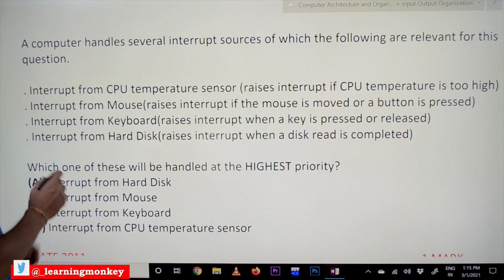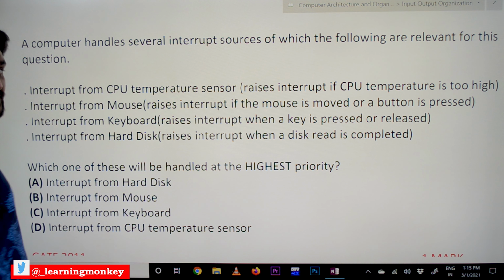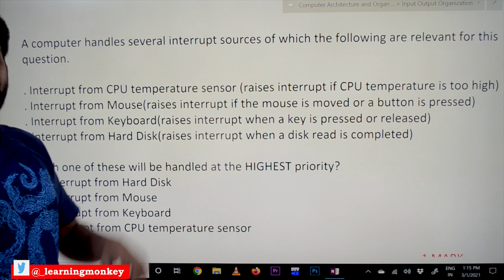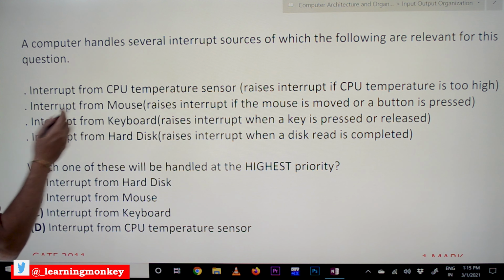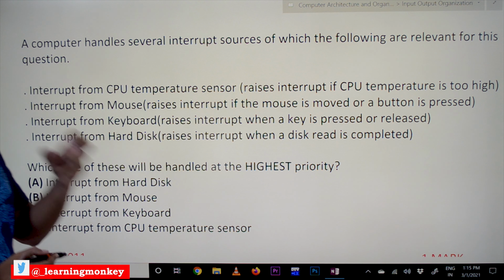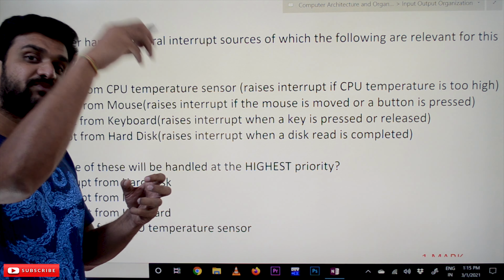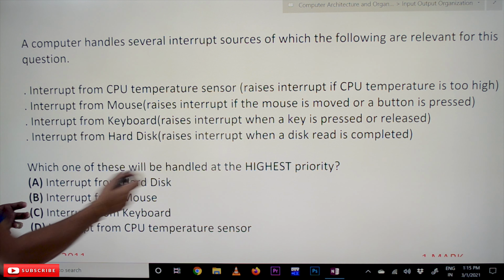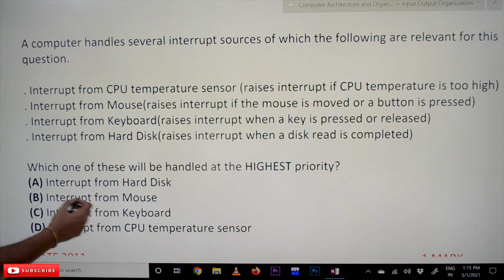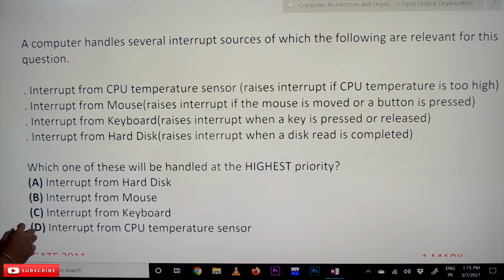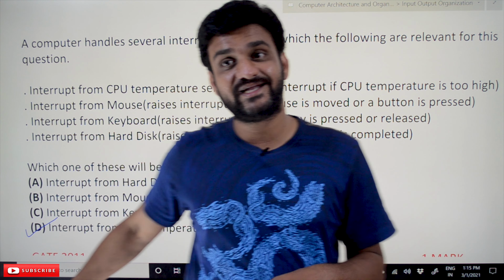Among these four interrupts generated in the computer, which one is given the highest priority? The system sensor. The remaining three interrupts are generated by IO devices, so compared to IO devices, the highest priority should be given to the system temperature sensor. Should the highest priority be given to the interrupt from hard disk, mouse or keyboard? No. It goes to the CPU temperature sensor. So D is the right option.